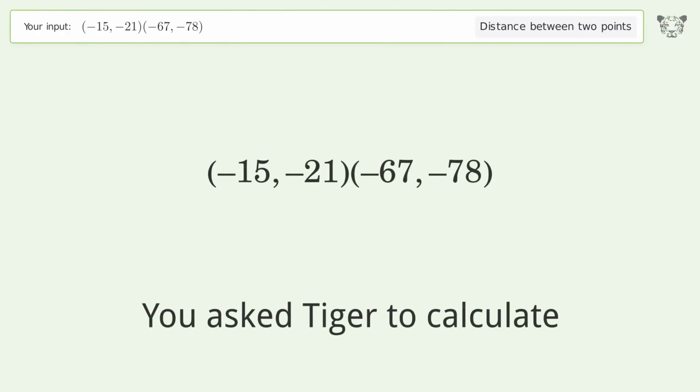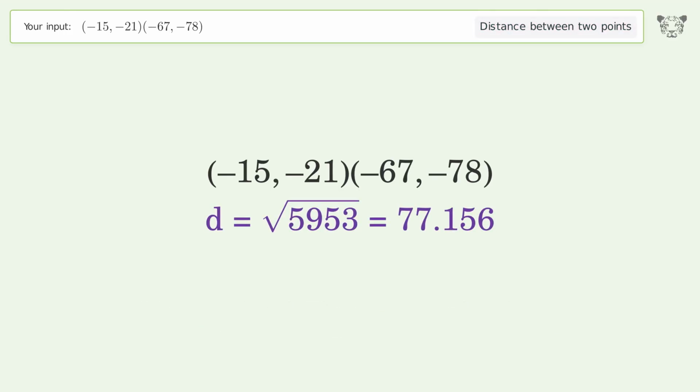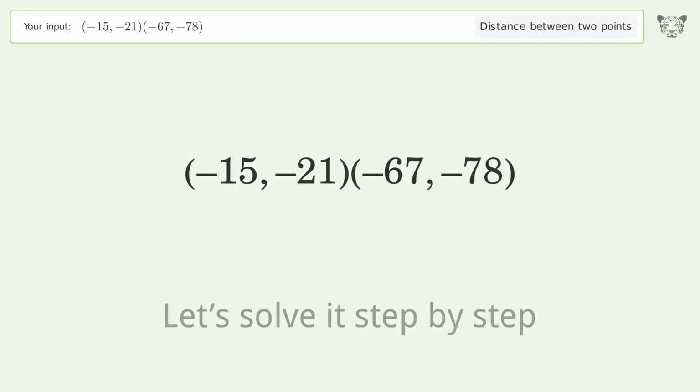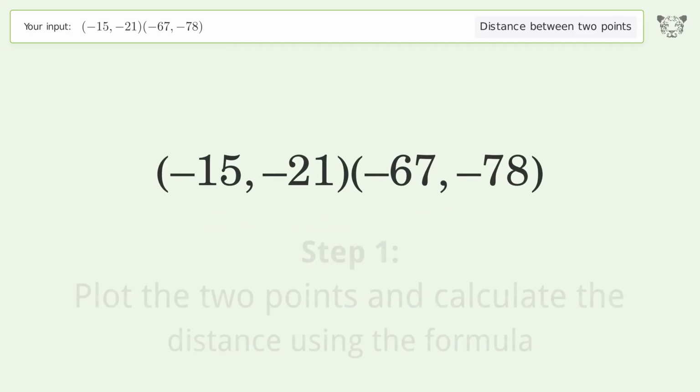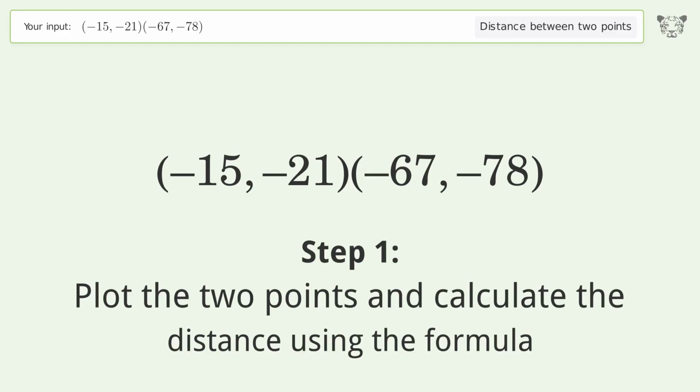You ask Tiger to calculate. This deals with the distance between 2 points. The distance between the 2 points is the square root of 5,953, or 77.156. Let's solve it step by step. Plot the 2 points and calculate the distance using the formula.